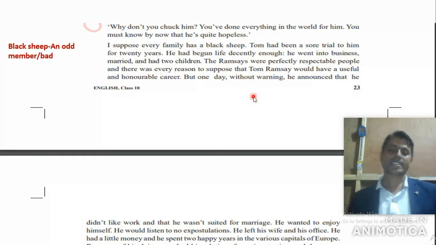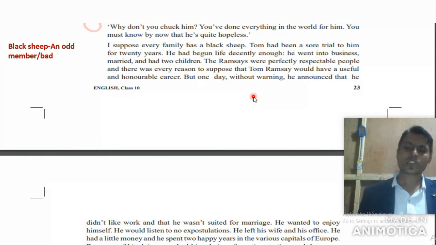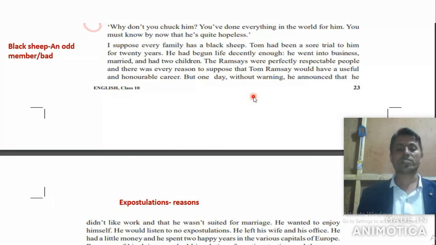And here, look at the next line. He wanted to enjoy himself. He would listen to no expostulation. Now you might find this word difficult. Expostulation means reason. He wouldn't listen to any reason, any counseling.